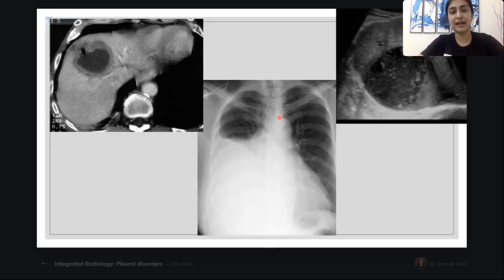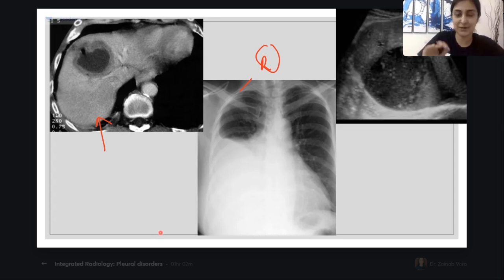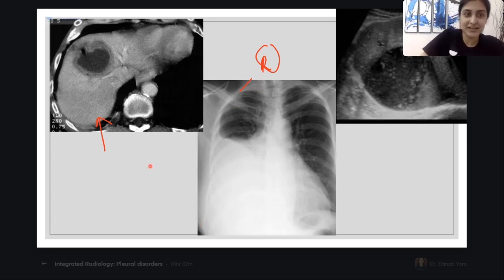Before that, tell me, Siddhant, where is the effusion? Is it right side? Is it left side? Cool. So again, I have a right-sided effusion. Now I am showing you this modality. First, tell me which modality am I showing you? CT, MR. Amazing. You're diagnosing liver abscess. So this is a CECT, where we are detecting a liver abscess.